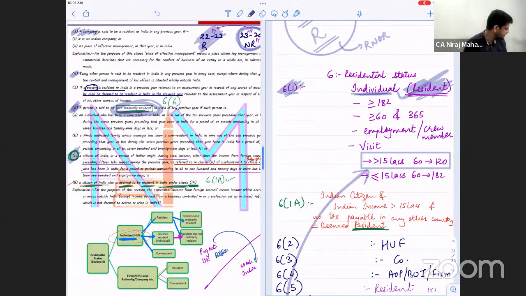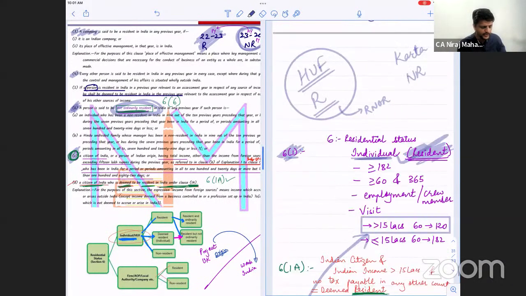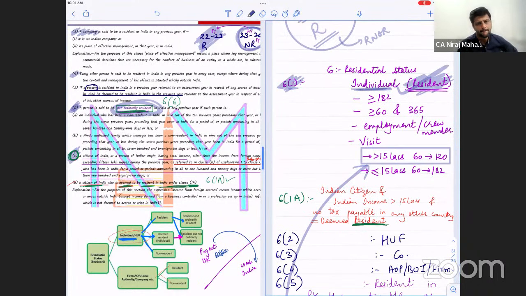Tejal, answer. Indrajit. Nitin, to become RNOR, look again at the textbook or notebook. The RNOR section is 6.6. To come to 6.6, first you have to satisfy 6.1. Yes, everybody. Now there is one more subsection put in, 6.1A. 6.1 and 6.1A talk about resident. Clear? And 6.6 talks about RNOR, resident but not ordinarily resident.